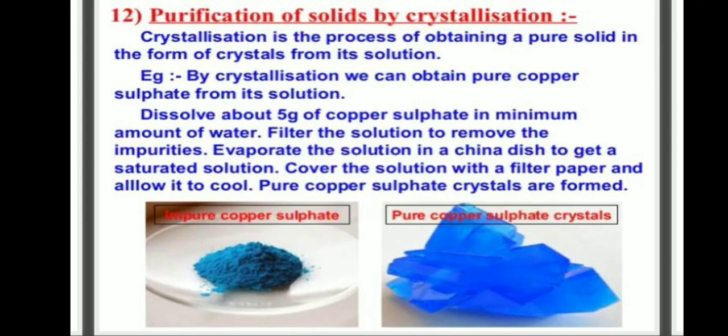Next one, purification of solids and crystallization. Crystallization is the process of obtaining a pure solid in the form of crystals from its solution. By crystallization, we can obtain pure copper sulfate from its solution. Dissolve about 5 grams of copper sulfate in a minimum amount of water. Filter the solution to remove the impurities. Evaporate the solution in a china dish to get a saturated solution, cover the solution with a filter paper and allow it to cool. Pure copper sulfate crystals are formed.